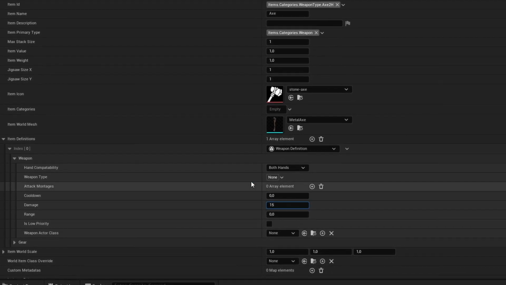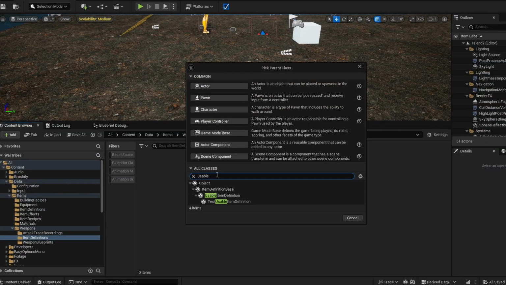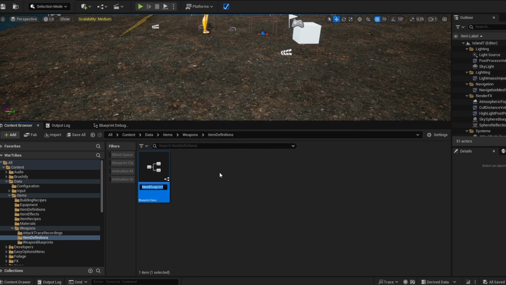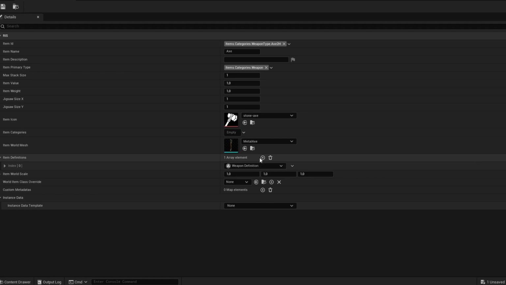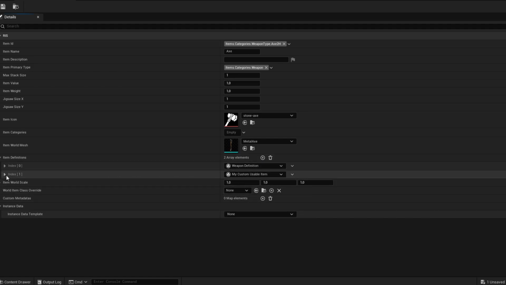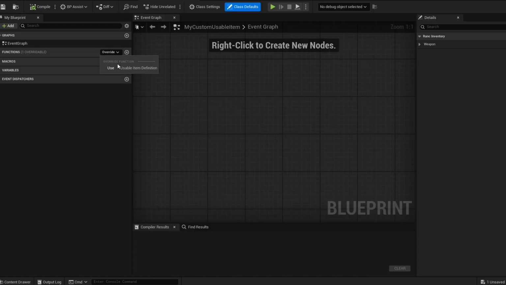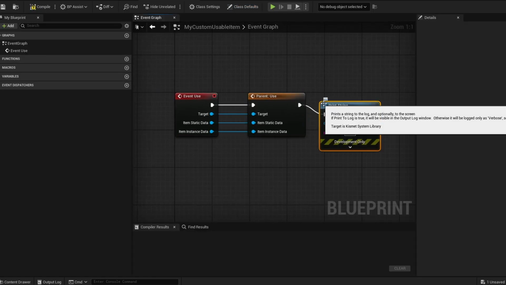It's also worth mentioning that we don't have to create these instances right there in the details panel. We can just create a blueprint based on our item definition base class and reference that instead. This list will show both already created instances and classes we can create instances for. This way we can add some additional logic or share the default configuration between different items.